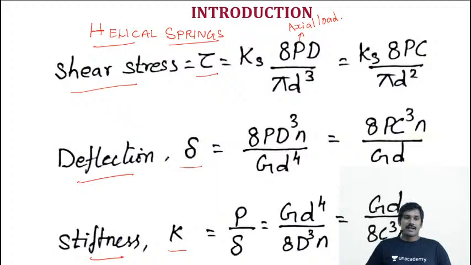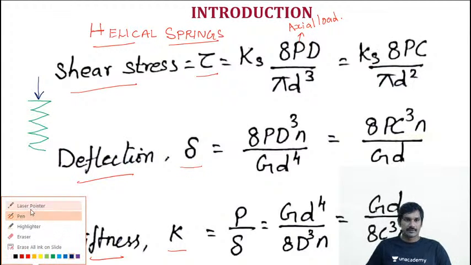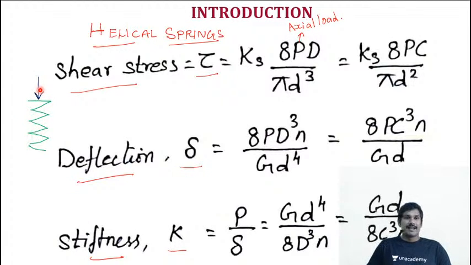Because in a helical spring, when a load is applied, it is an axial load, along the longitudinal axis of the spring. It is axial to the helical path.